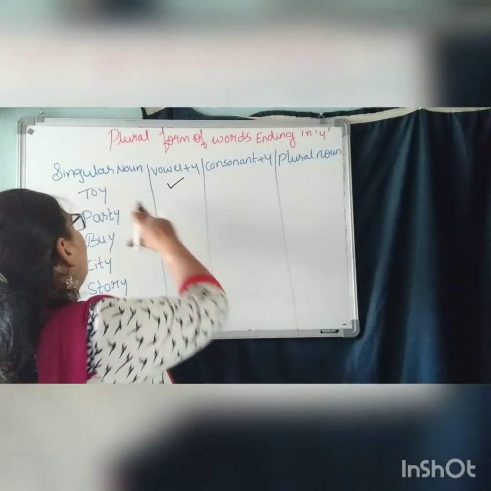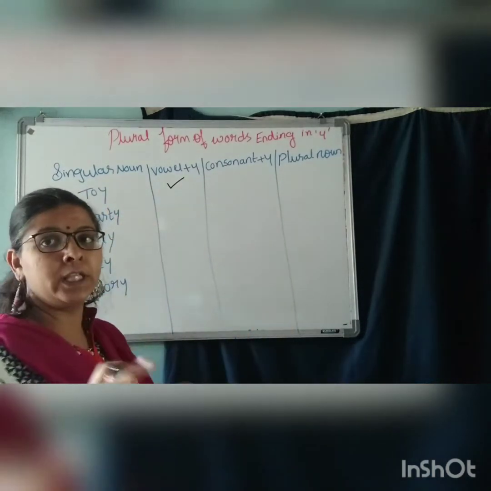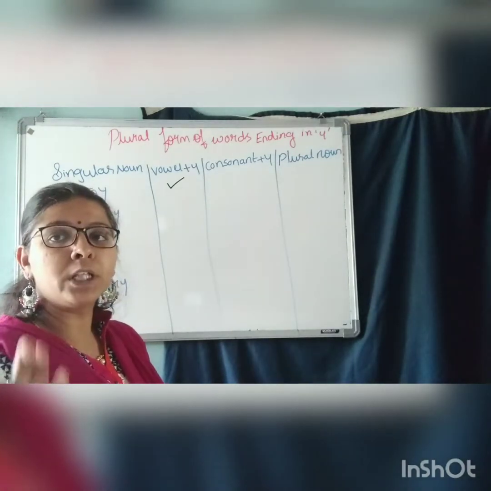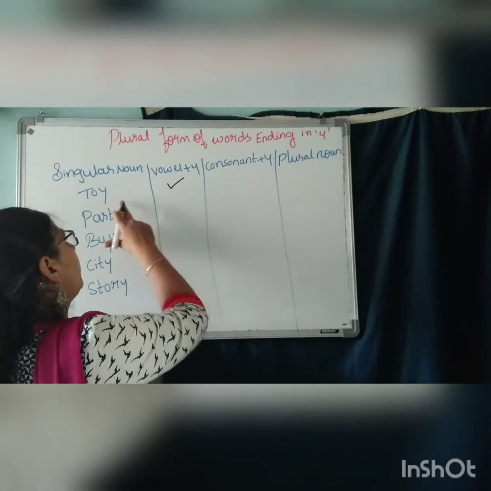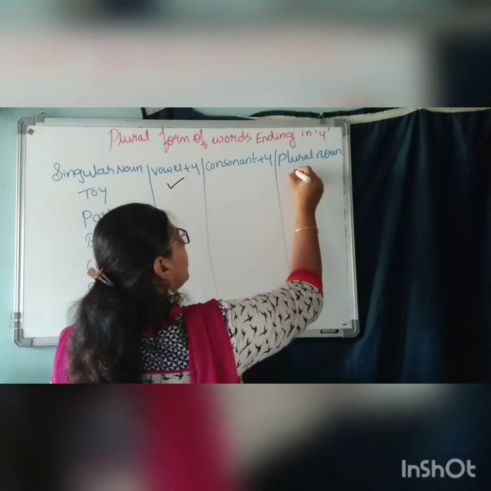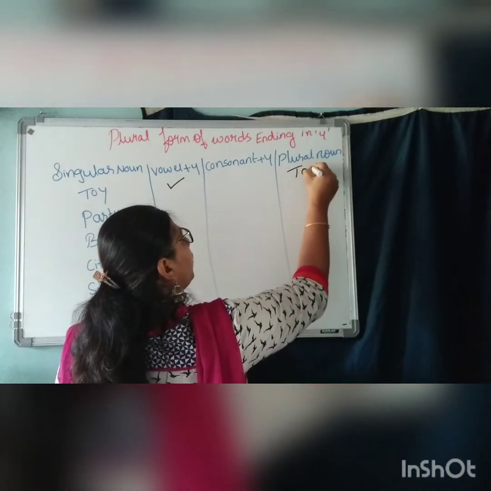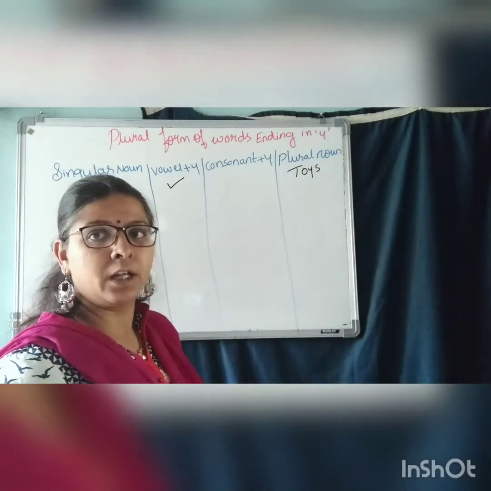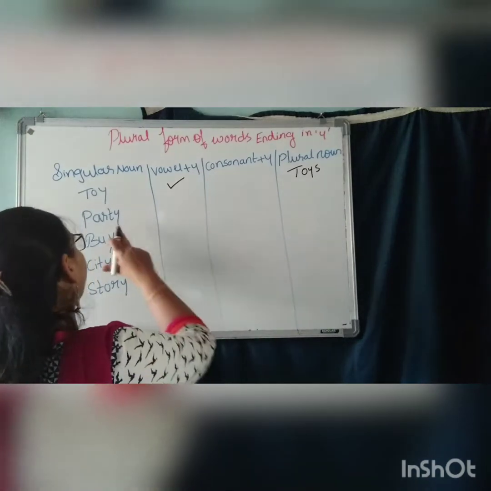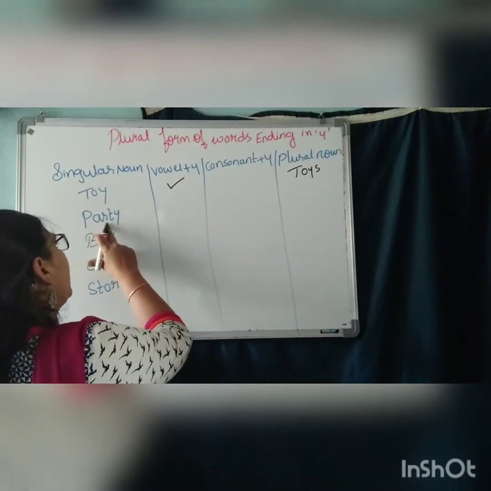So we have to take here vowel plus Y. The next one, now this is the singular form. Toy is a singular form, one. So what is the plural form? When it is vowel plus Y, what do we do here? We add S for the plural. T-O-Y-S, toys. Understood? Next one, party, P-A-R-T-Y.